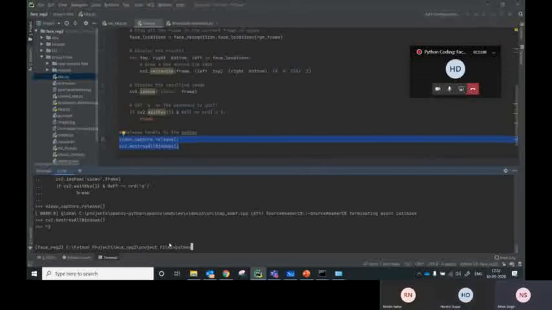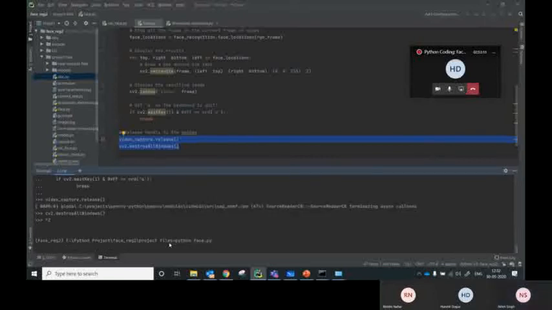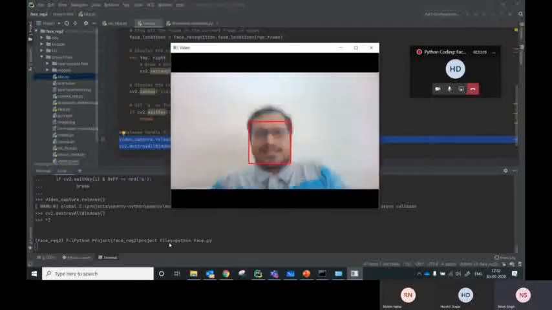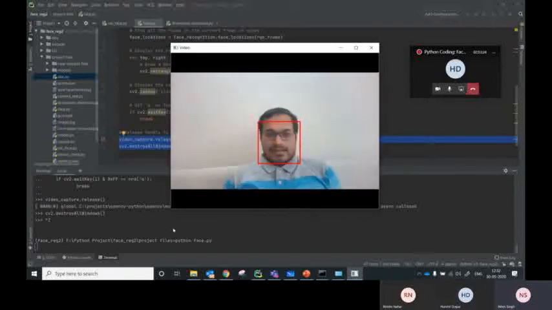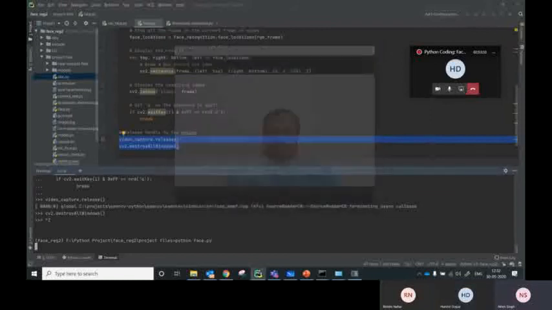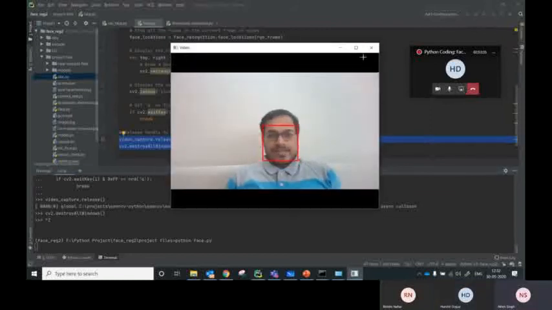Now what we need to do is just type python face.py. That's it. Now you can see that face is coming up, and there is a rectangle. I can change it to rectangle, circle, triangle, whatever I like, if CV2 supports it. I cannot close it unless I type the quit key. Whenever I close it, it will prompt again.